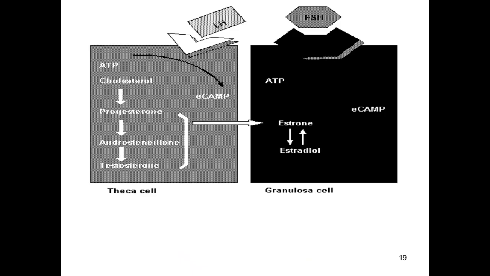In this picture the same thing is described in a different way. You can see the cholesterol is converted into progesterone, androstenedione and testosterone, and then it is converted into estrone and estradiol by the granulosal cells under the action of the FSH.